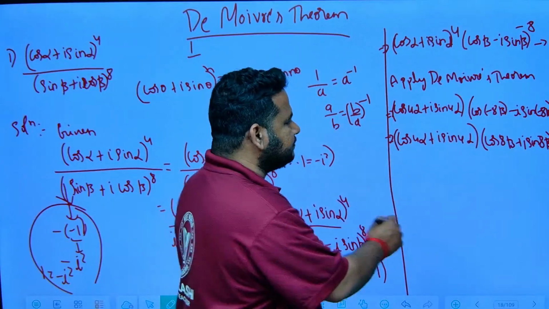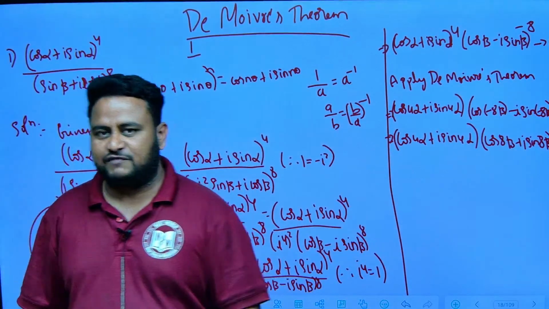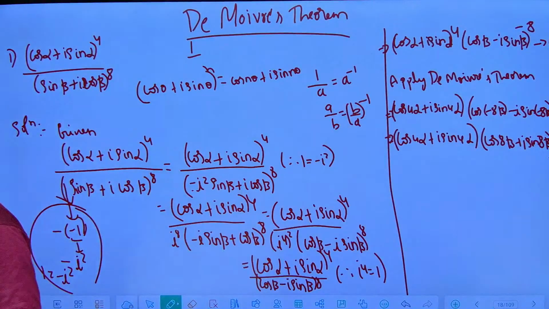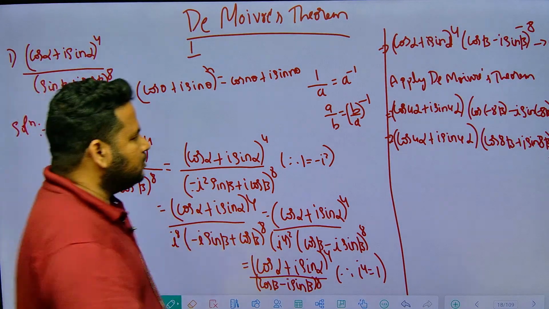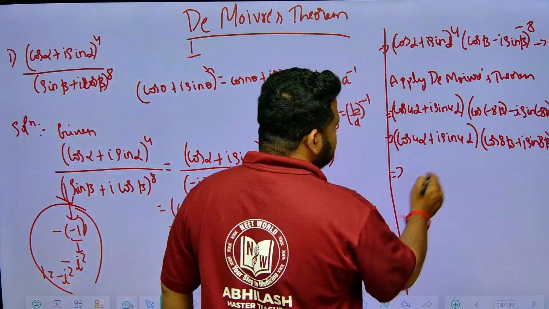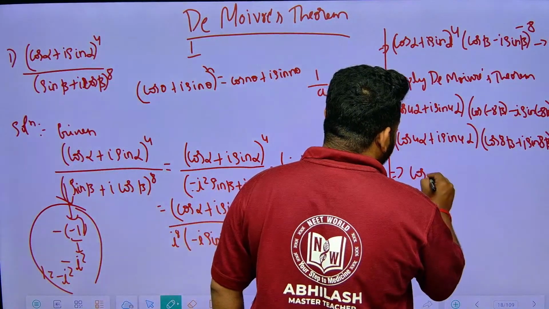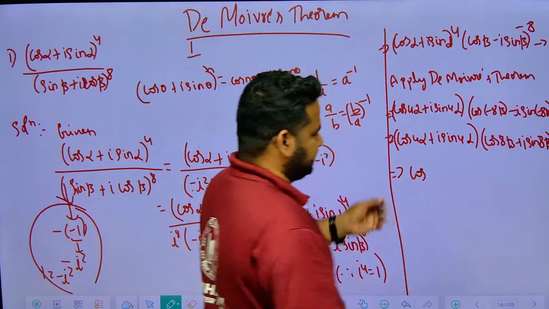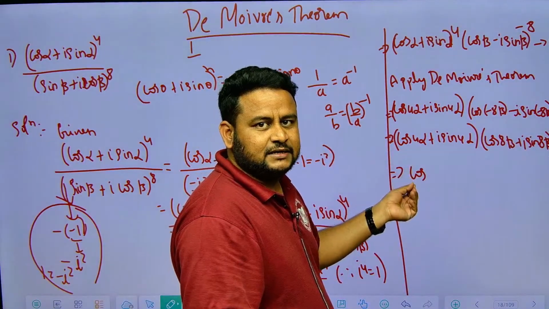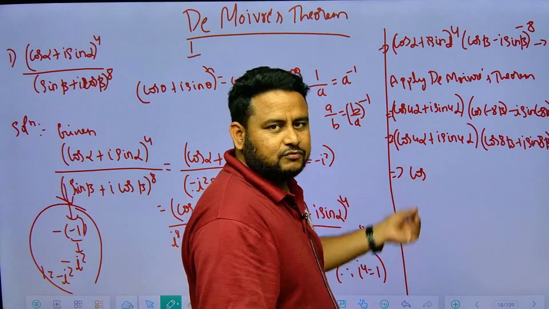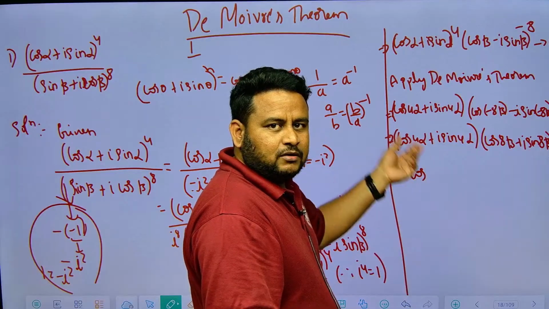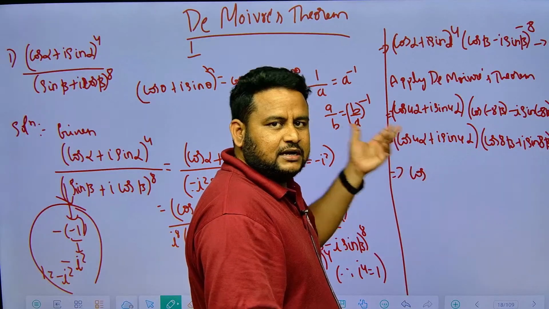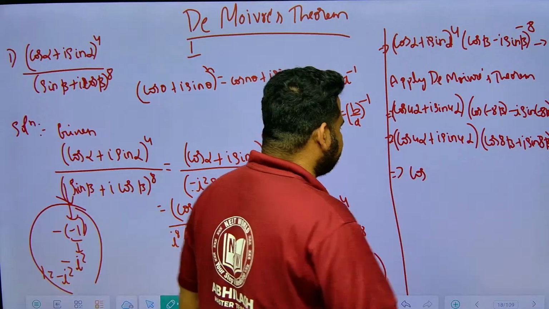So what will I get here? Cos of 4 alpha plus i sin 4 alpha into cos of 8 beta plus i sin of 8 beta. Now in terms of cos, if I write real parts together, see, when I am having a plus ib into x plus iy, I can write real parts together.